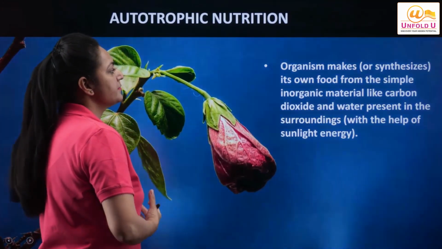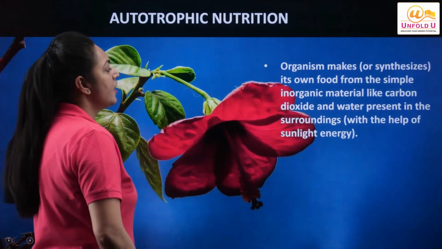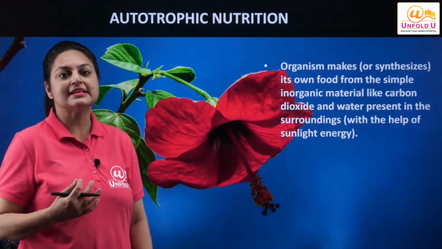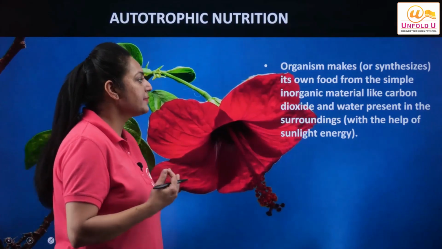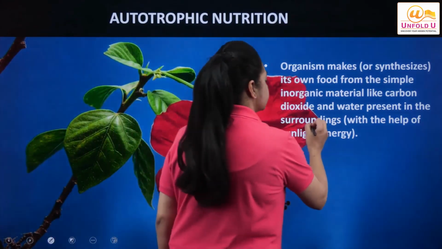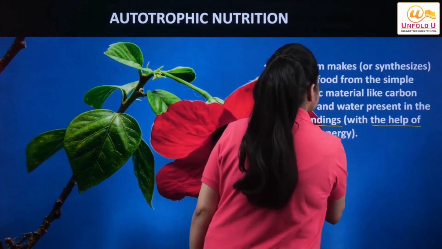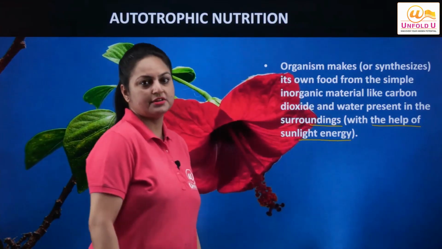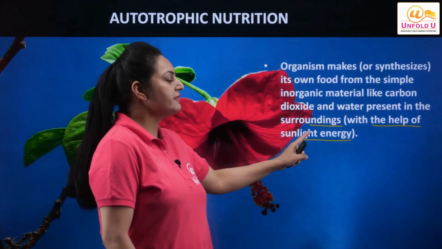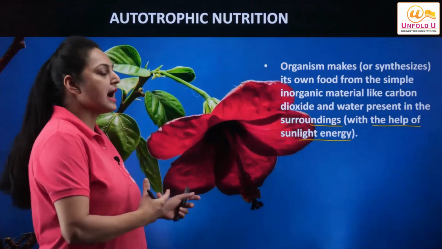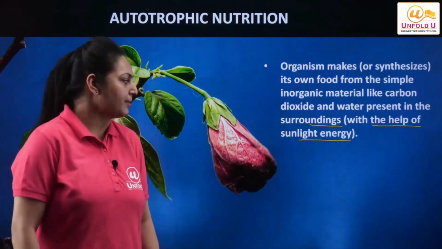Autotrophic nutrition is seen in organisms which make their own food from simple inorganic material like carbon dioxide and water, and these substances are present in the surroundings, right? And they make use of sunlight as their energy. So sunlight energy will be used for the process of photosynthesis, and this occurs in green plants.